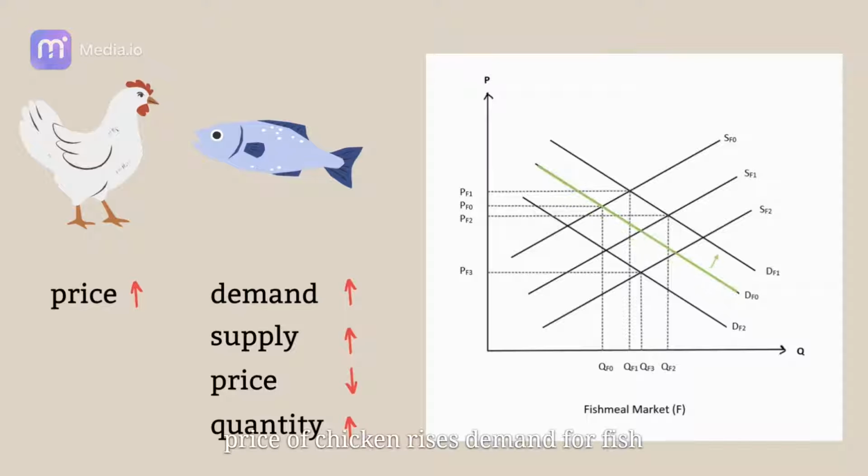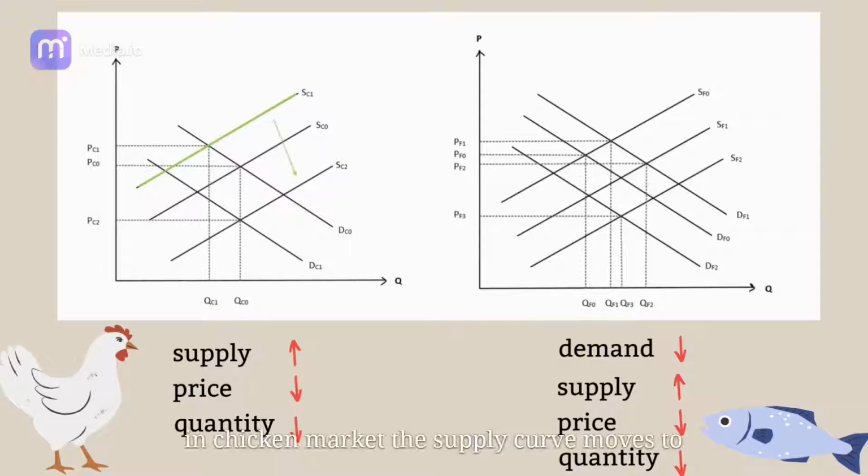Price of chicken rises, so demand for fish increases from DF0 to DF1. Thus, fish supply increases because of relative pricing. The supply curve shifts from SF0 to SF1. The quantity of fish rises to QF2, but the price falls to PF2. In the chicken market, the supply curve moves to SC2 as the relative price of supplying chicken is higher than fish.